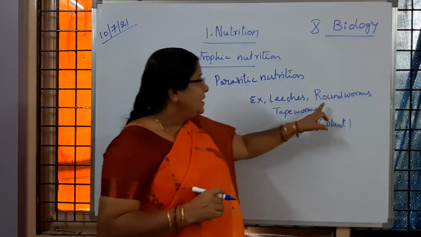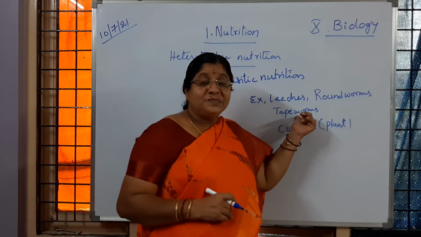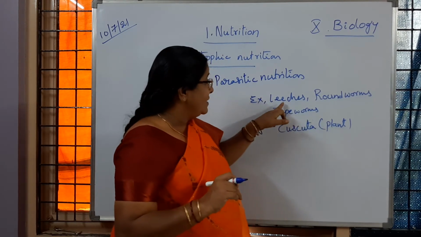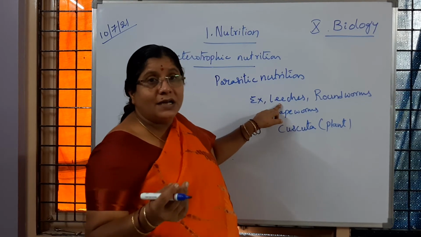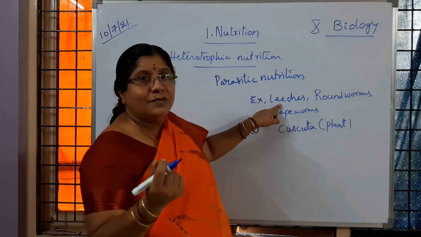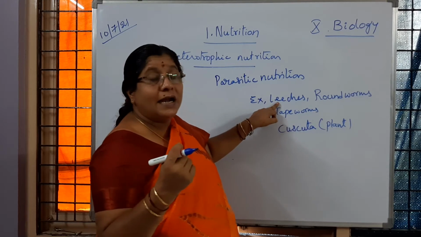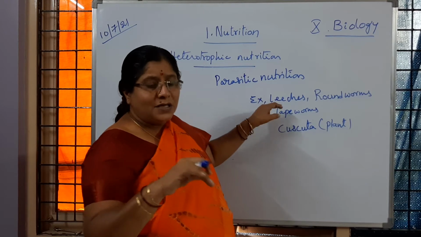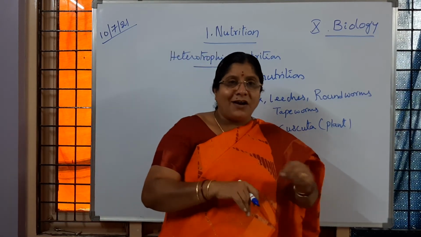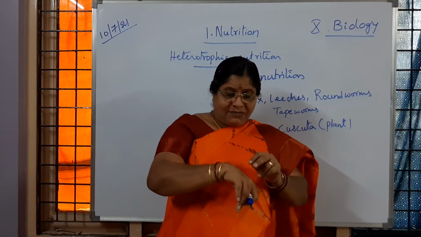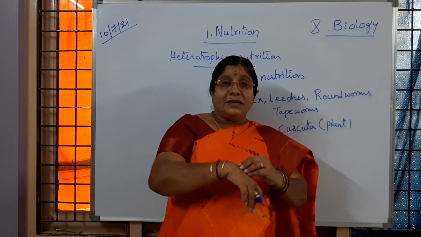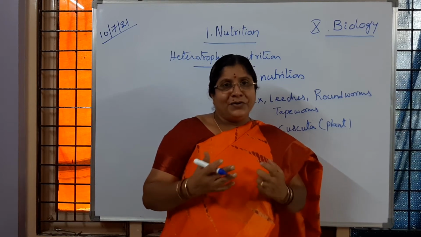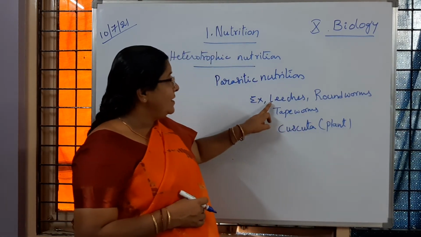So leeches, roundworms, tapeworms are the parasites which live in the human body. Sorry, not leech. Leech lives in water. It lives in water and feeds on the blood of vertebrates. Is it clear to you? Whenever any organism comes in contact with the leech, with the help of suckers it fixes onto the organism and sucks the blood. In the blood nutrients are present, that is the food for leeches.